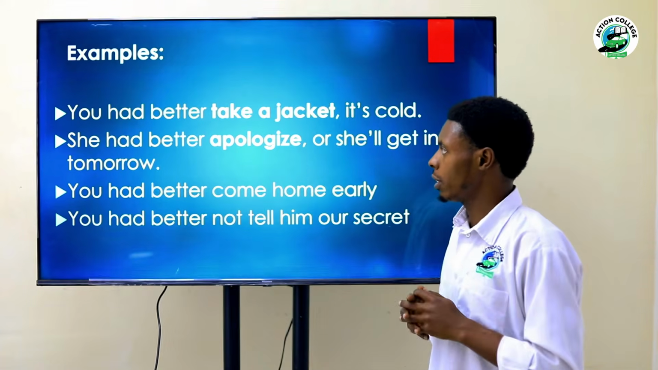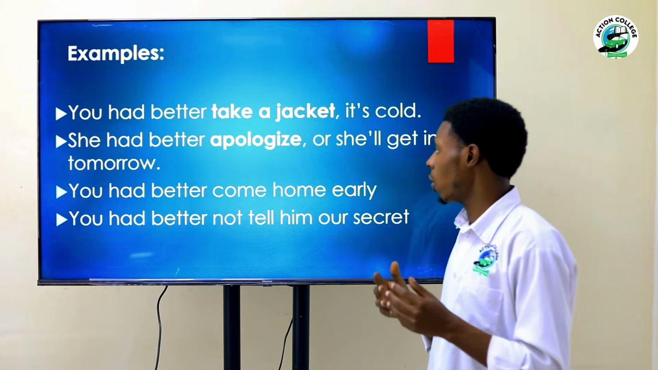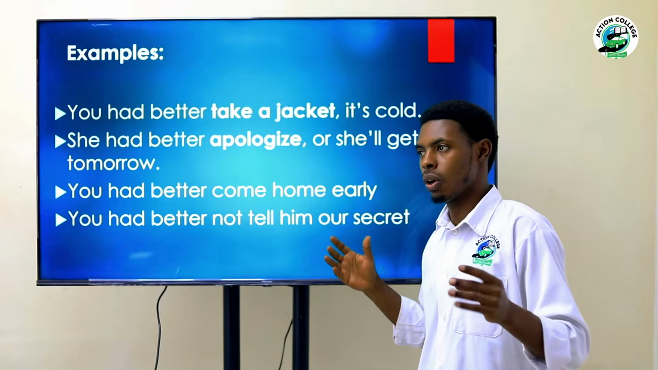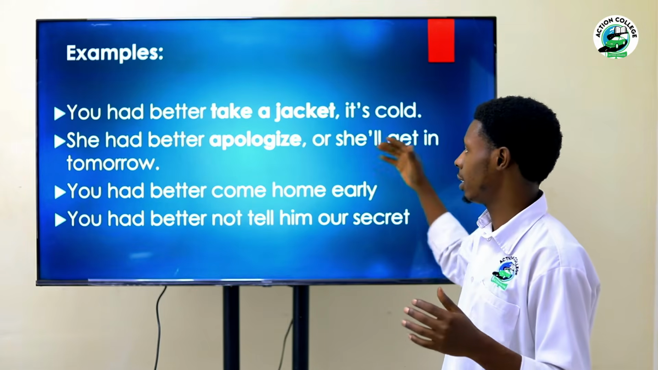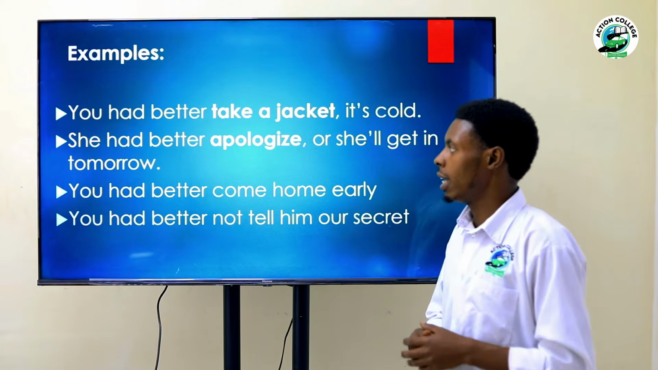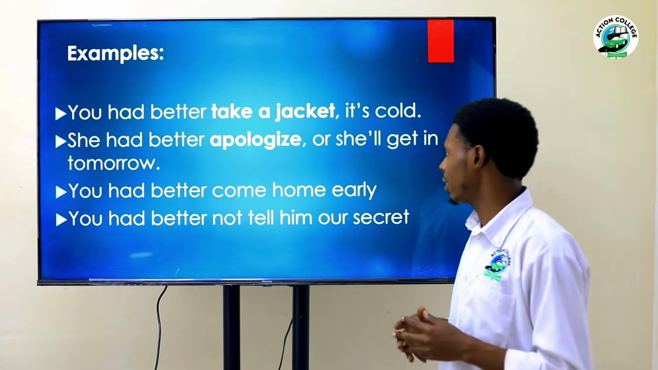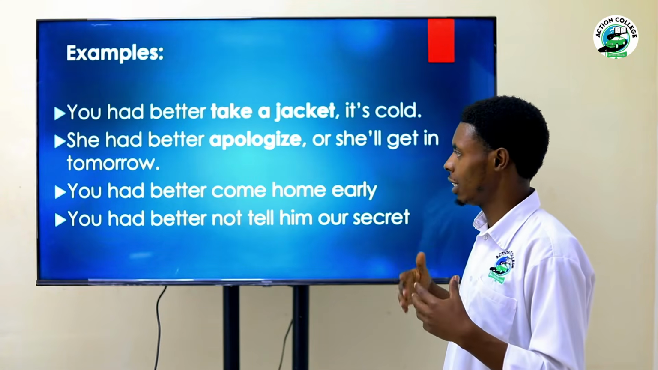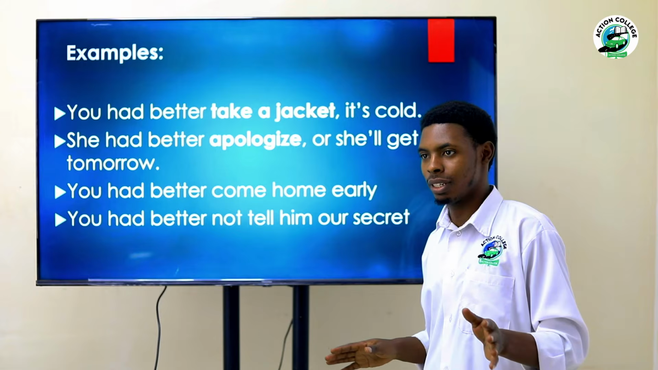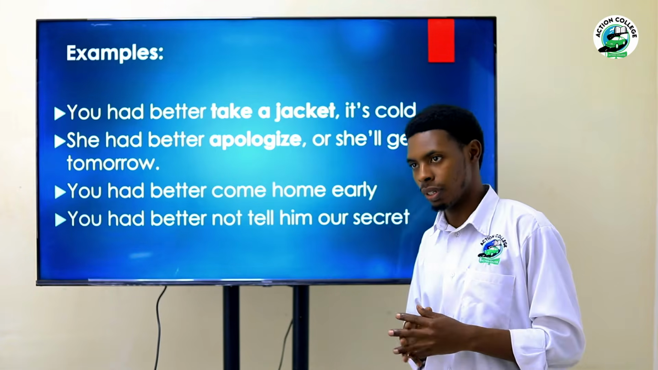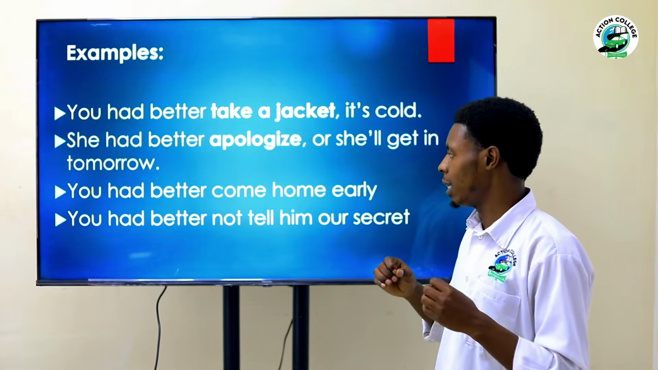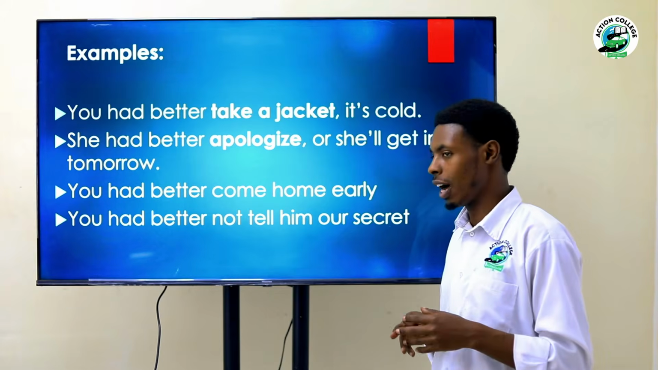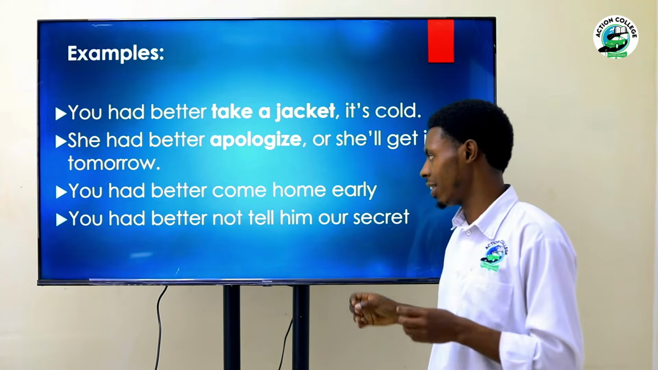So, examples, you had better take a jacket, it's cold. And she had better apologize or she will get in trouble tomorrow. If she doesn't apologize, she'll get in trouble tomorrow. And you had better come home early.